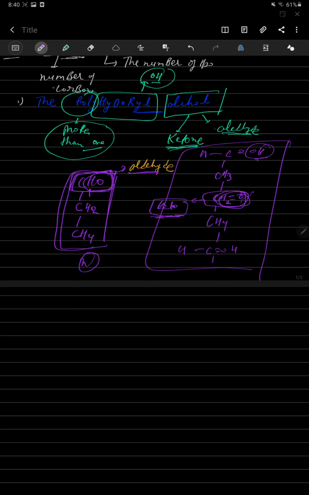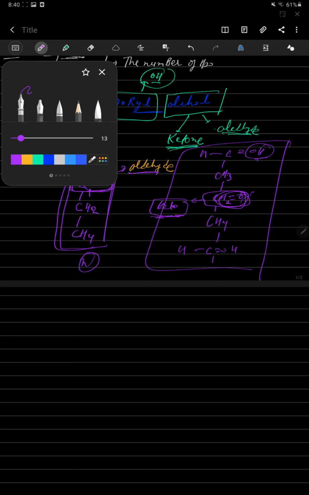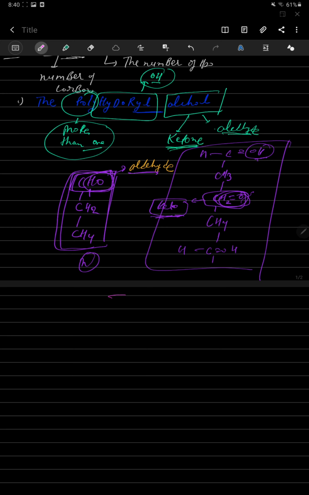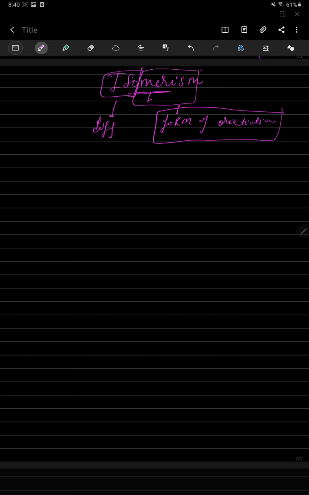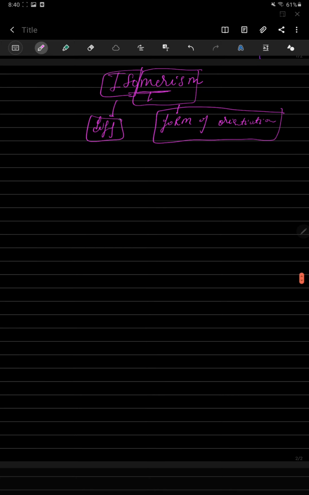Right, now we go to the topic of isomerism. First we break the word. Iso means different, and merism is the form of orientation, like how it is present in front of us.